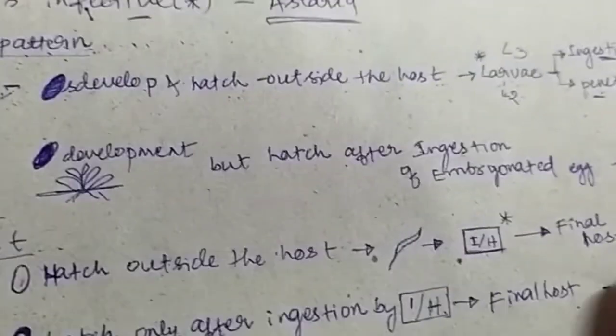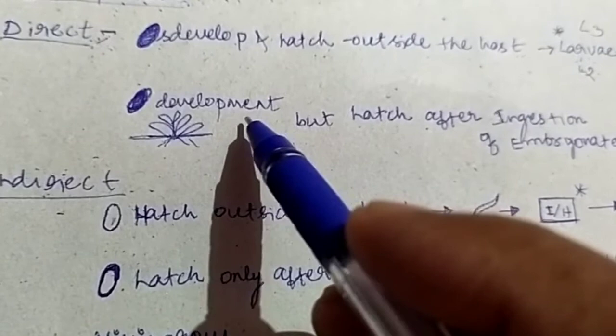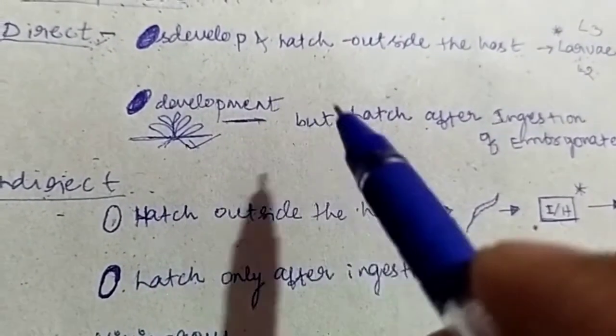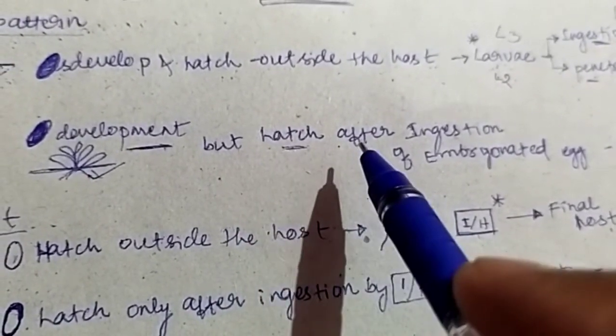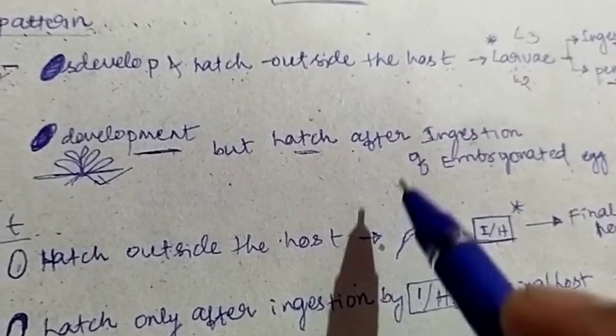And the second condition in the direct life cycle pattern of nematodes is in which only development of the egg will take place in the environment, but the egg will hatch after the ingestion of the embryonated egg by the host.